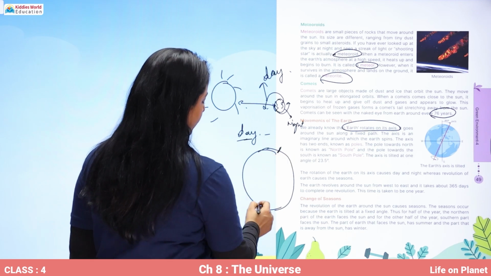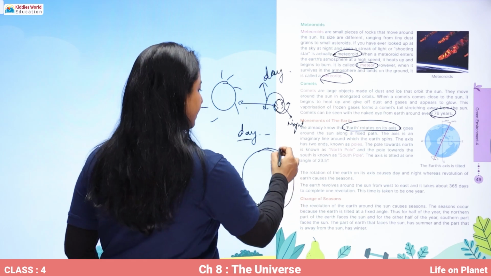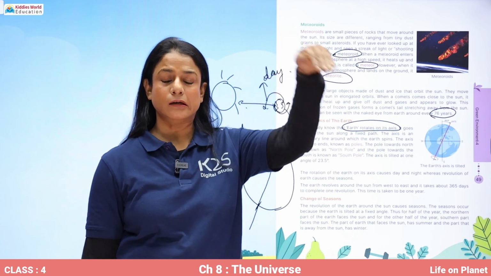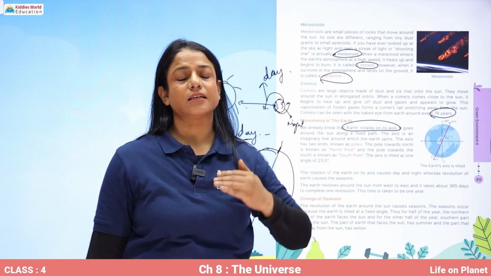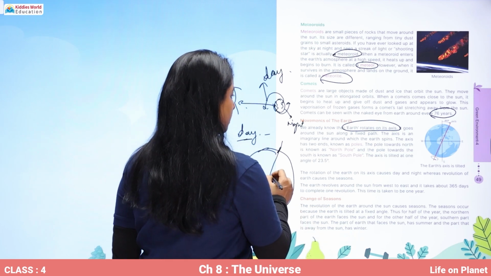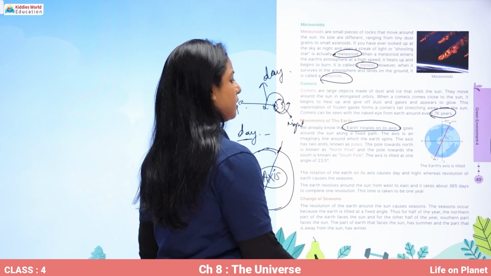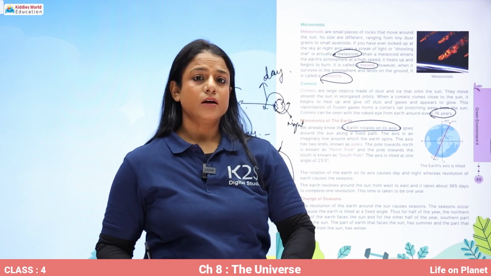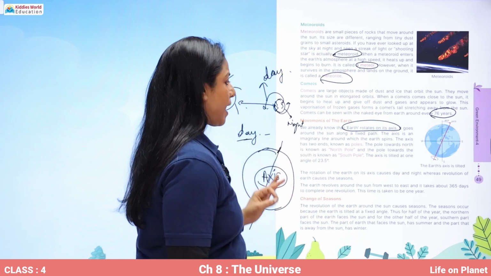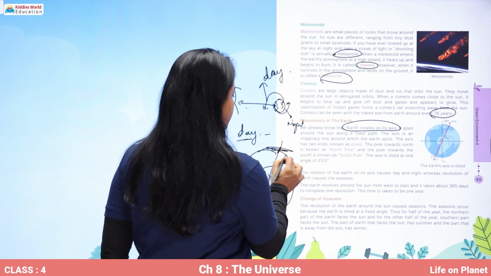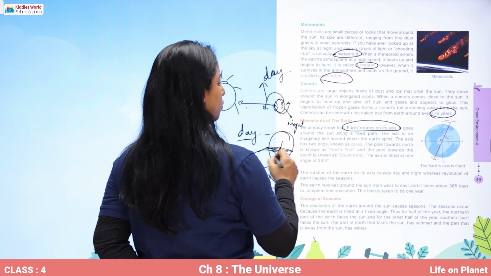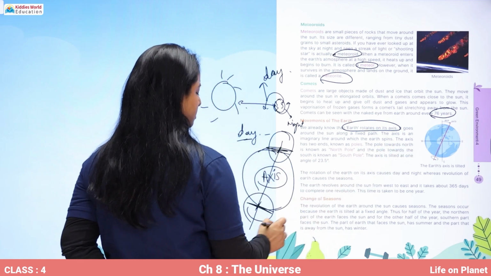Earth has a north pole, it has a south pole, it is slightly tilted, and the imaginary line that goes from the middle of the Earth from the north to the south is called the axis. Okay, and the two ends are called the poles. The pole towards north is known as the North Pole, and the pole towards south is called the South Pole.